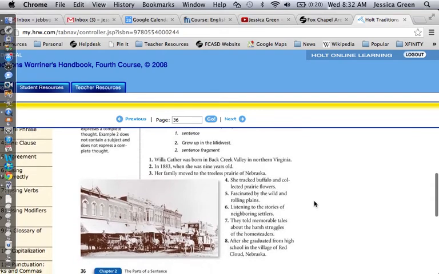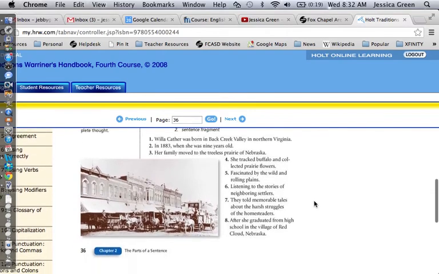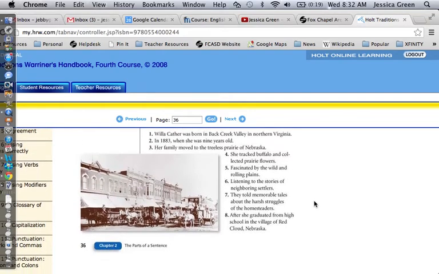Generally, when you read a sentence out loud, you can tell if it's a sentence or a sentence fragment just due to your fluency with the language. So the trick is, if you get stumped with one, to actually read it aloud or read it aloud in your head to figure out whether or not it's a sentence or a fragment.